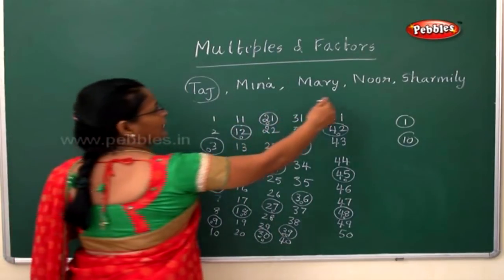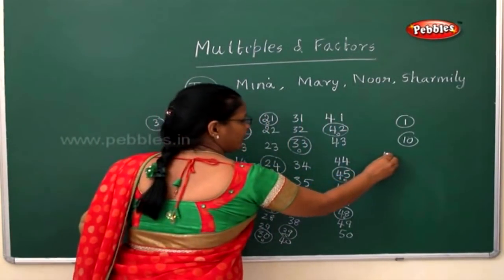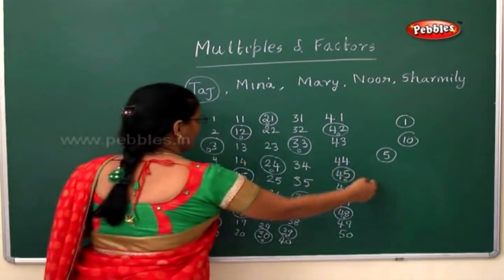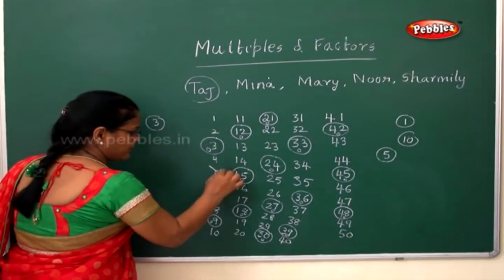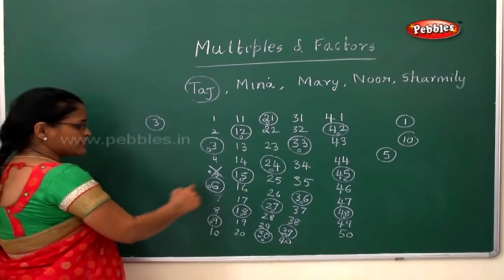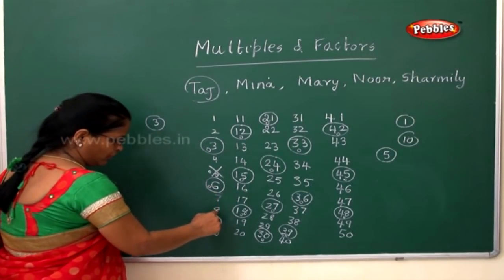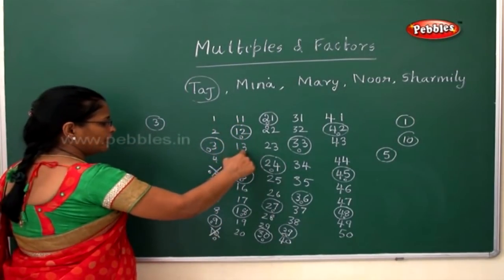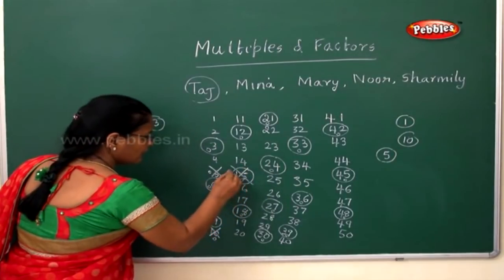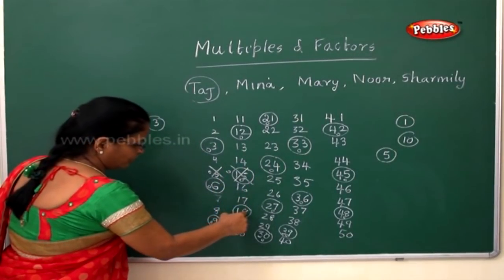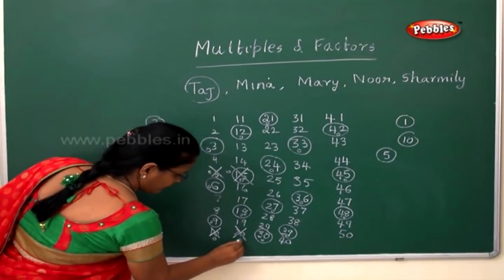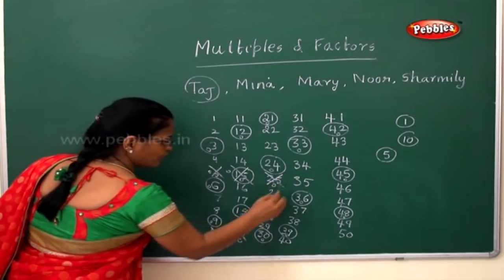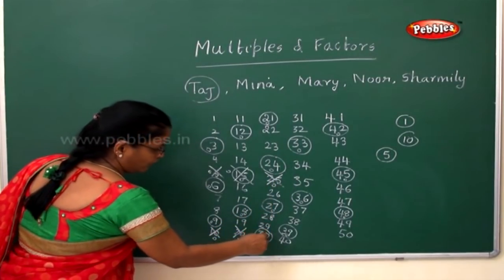Now I'll tell about another friend, Mary. Mary got number 5 in the lots. She kept a stone on number 5. Then she started counting 1, 2, 3, 4, 5 and kept one stone here. Again 1, 2, 3, 4, 5, and another stone, and so on.